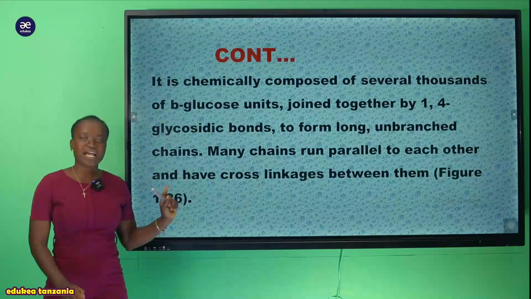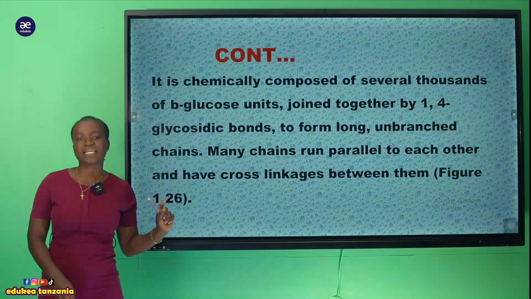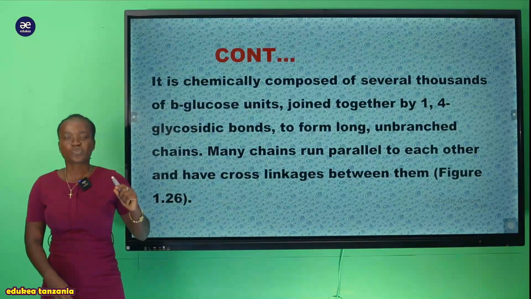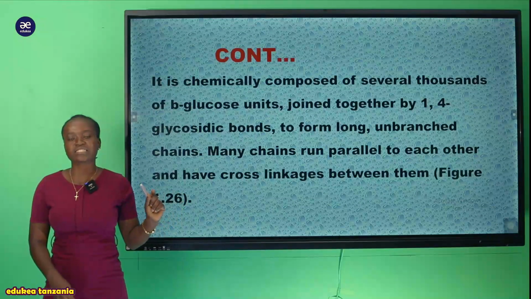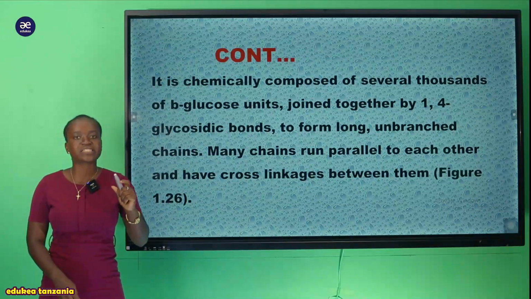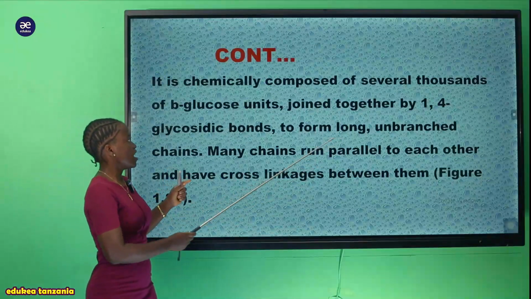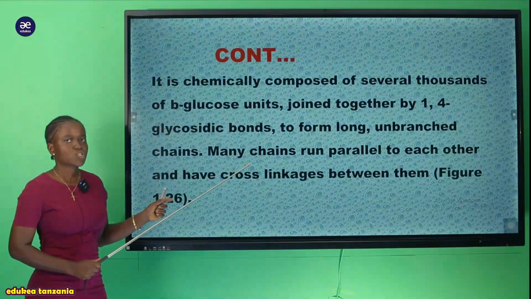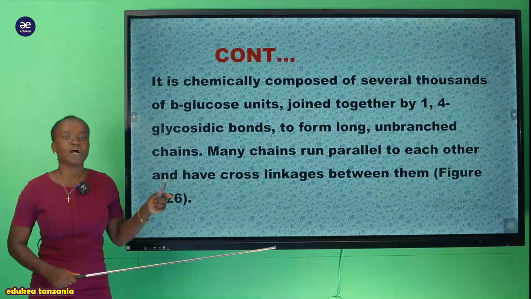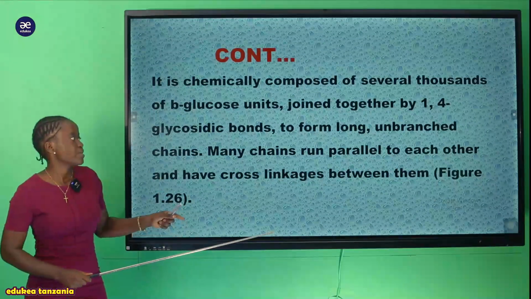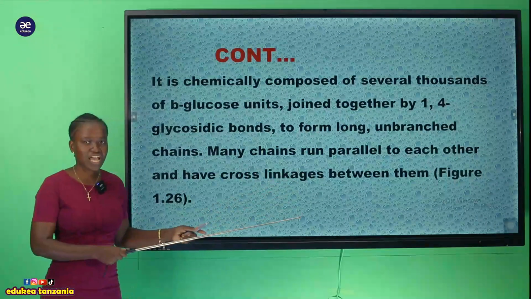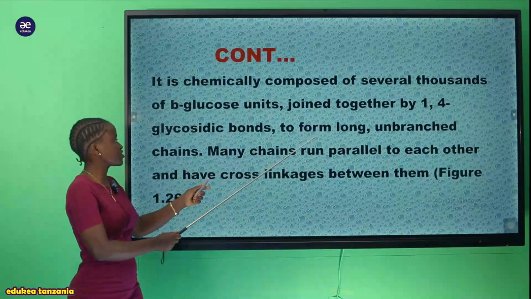Hii structure ya cellulose tunasema kwamba imetengenezwa na glucose, but the glucose used to make this cellulose is beta glucose, and the bond formed is the same, that is 1,4 glycosidic bond. So the structure formed after the combination of beta glucose has the following feature. It forms a long structure, but also it is an unbranched chain.